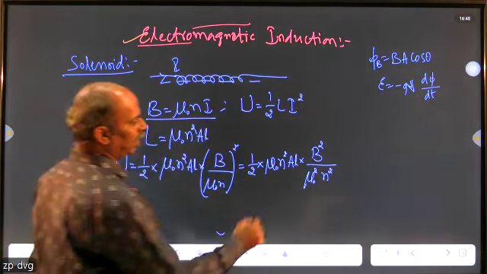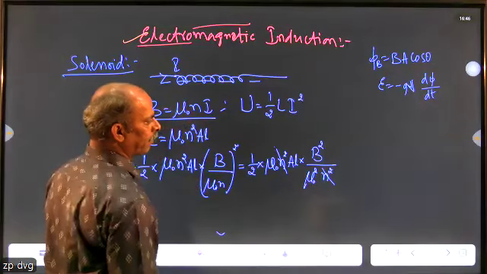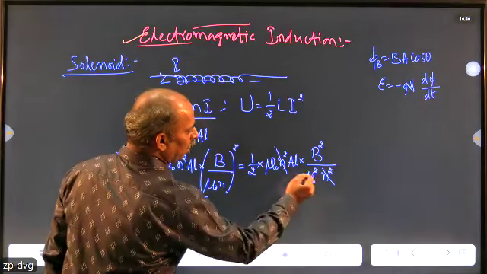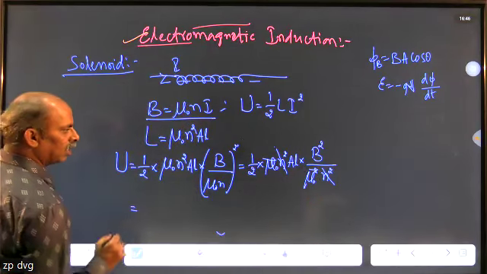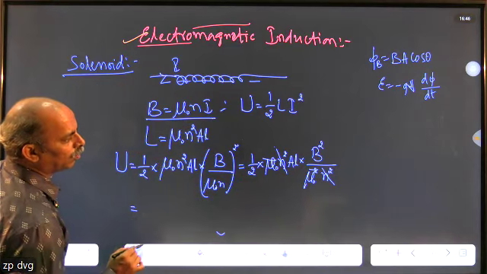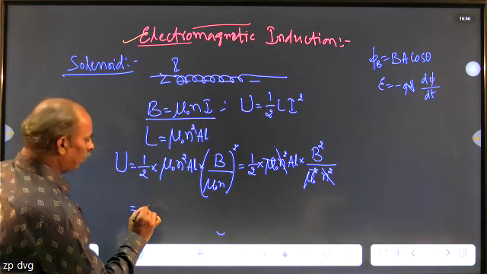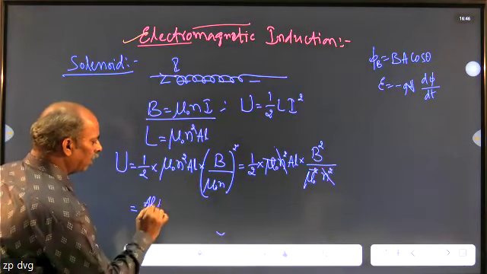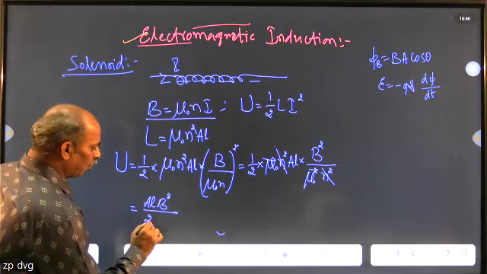If you simplify, then N square gets cancelled, and a single mu naught gets cancelled. Then the remaining terms are, in the numerator, area into length into B square, and in the denominator, 2 mu naught.